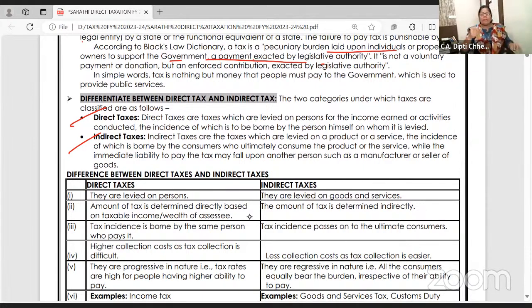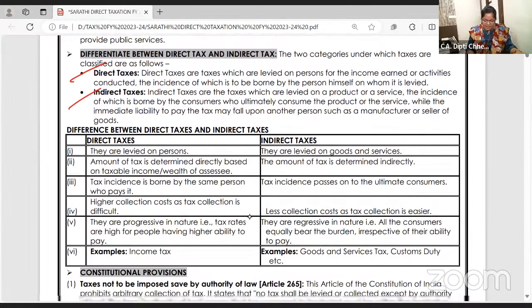No. I'm paying 5,000 including GST to the HP showroom where I got this, and those people are paying to the government. So when the tax is going indirectly, it is called indirect tax. What are the indirect taxes applicable right now? Customs, and in a few cases excise is still existing, and we have the GST, Goods and Services Tax Act.